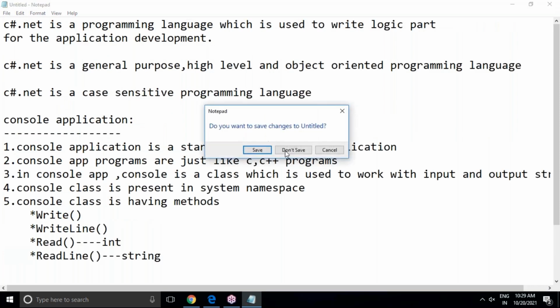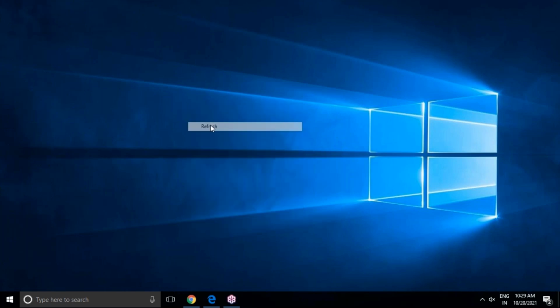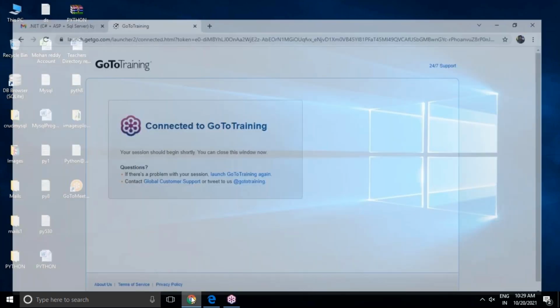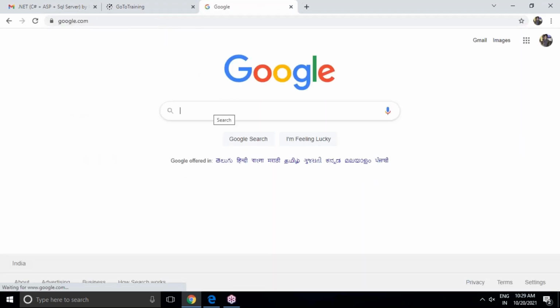Now let me close this. I will share the documentation, no worries at all. I have clear documentation. Now it's time to open Google. I strongly recommend, before starting to write programs, that I need to create a console application, and to create a console application, Visual Studio Editor is required.